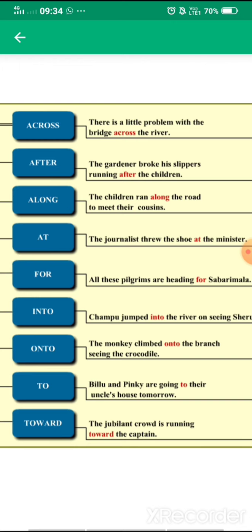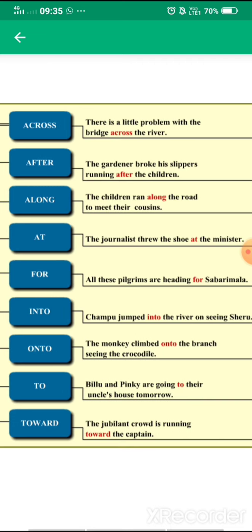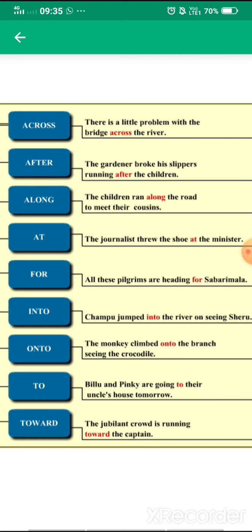So where something is crossing, okay, it is a type of movement, fine. So the bridge has a movement, fine, because it is crossing the river. So there is a little problem with the bridge across the river. Next is after. The gardener broke his slippers running after the children.